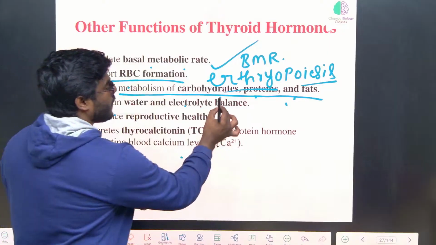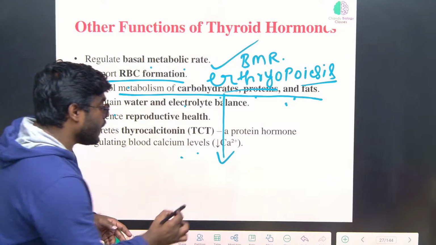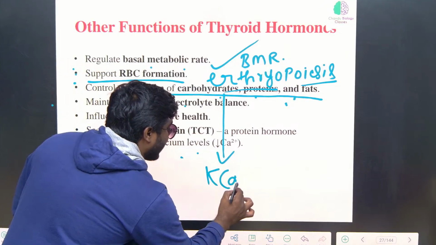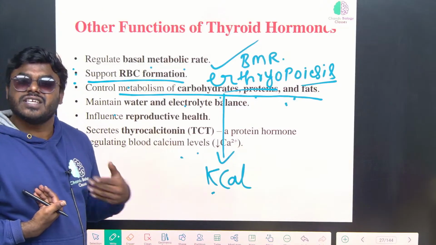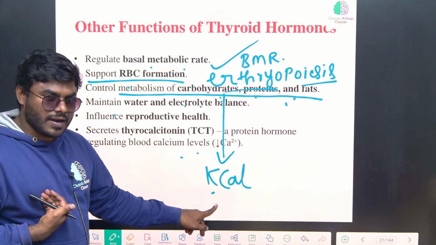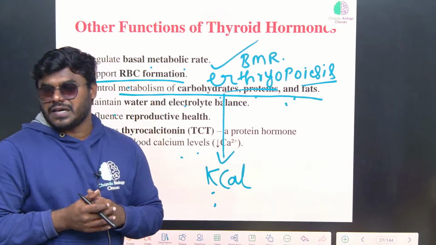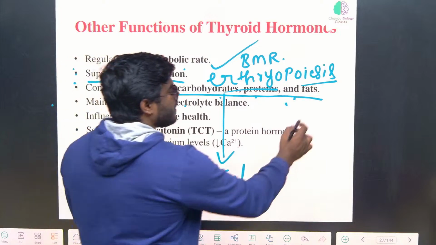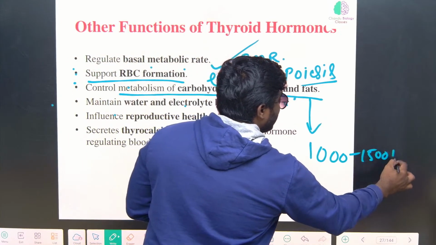Then I'll explain, okay. See, when I use the word highest energy, we always talk in the form of kilocalories. Correct? See, our body requires energy in the form of calories. Suppose, for example, friends, you ate one pizza. For example, a pizza contains more than 1000 to 1500 kilocalories.